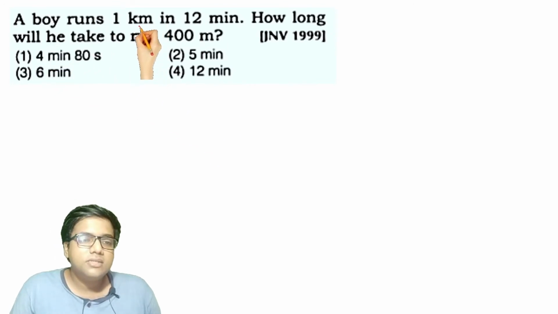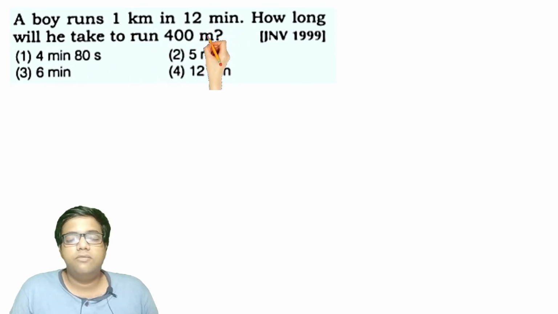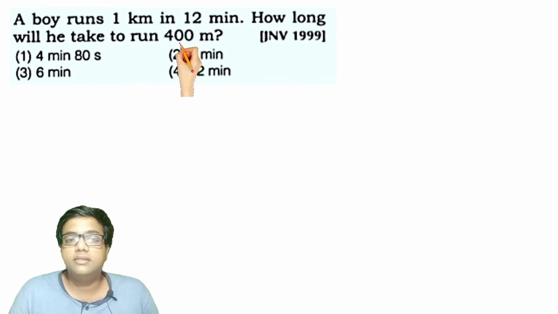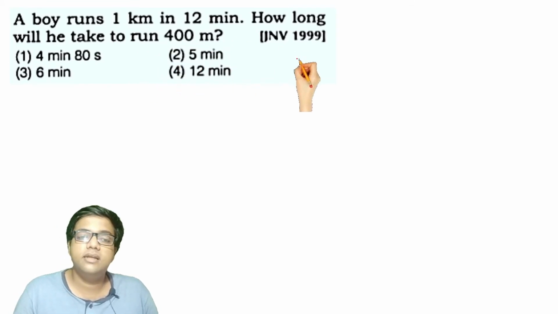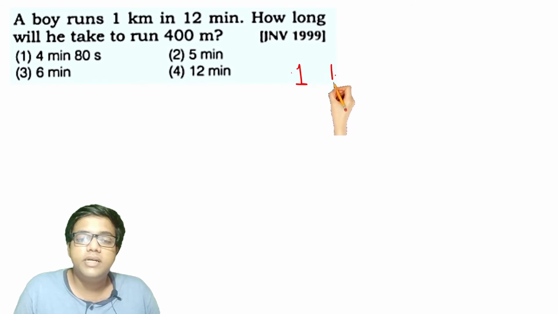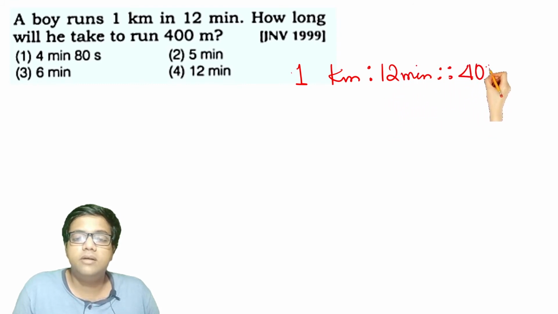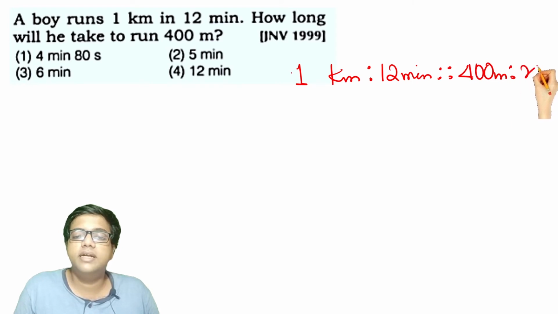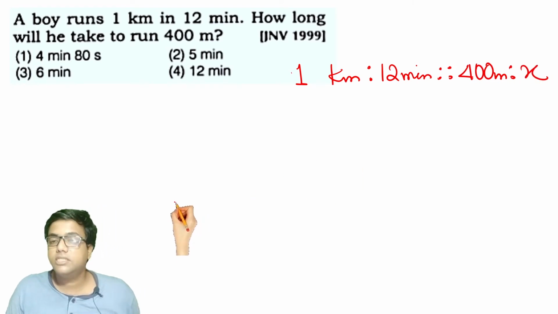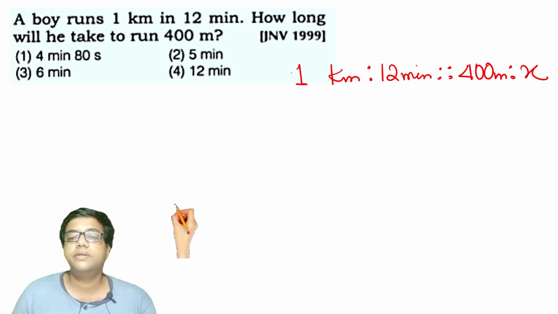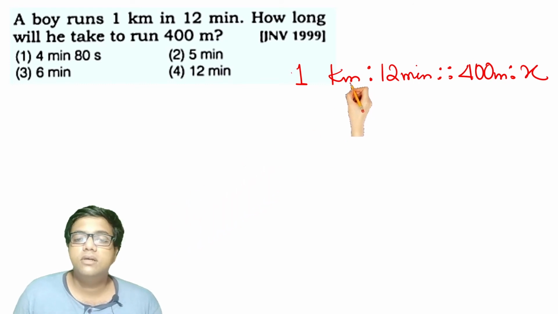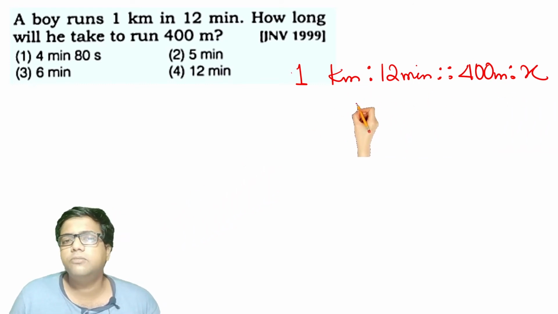A boy runs 1 kilometer in 12 minutes. How long will it take to run 400 meters? See, again, he can run 1 kilometer in 12 minutes. Therefore, what about his 400-meter running? How much time will it take? Which we don't know. Of course, you can find it by the ratio and proportion method.